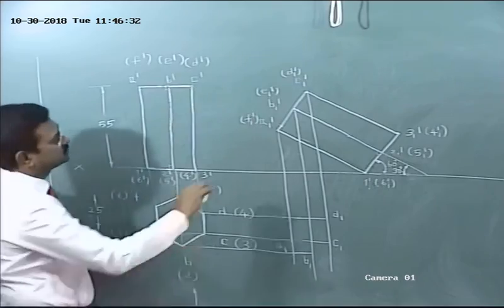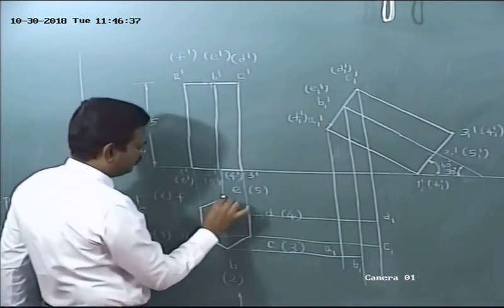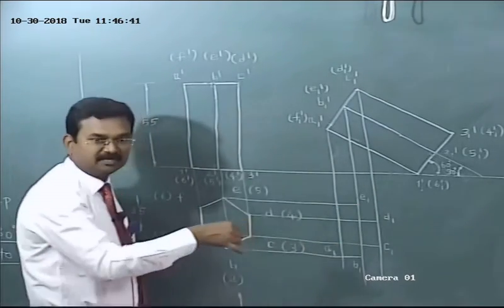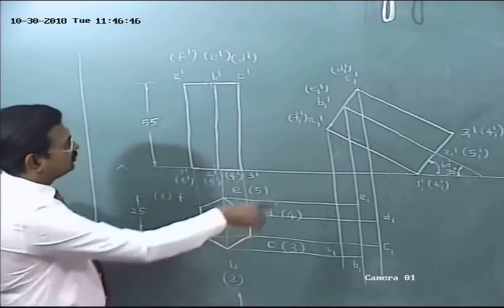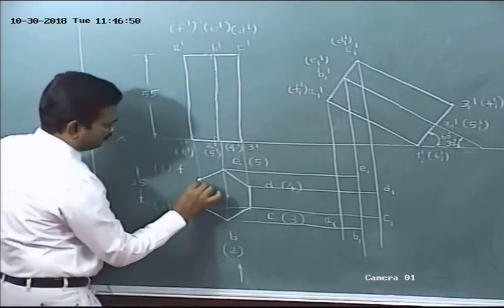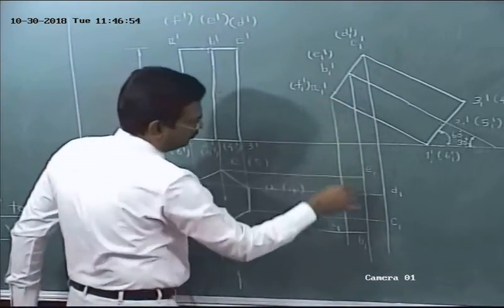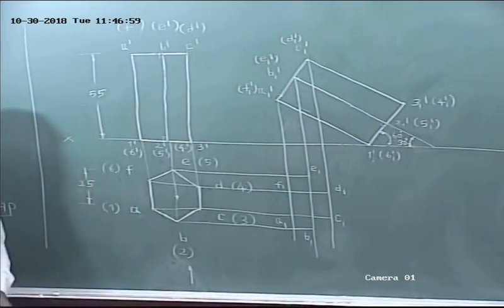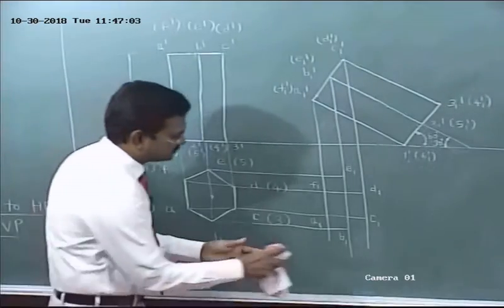Okay. Next one is E. It lies on the same projector. From E, first step top view. From E, draw a horizontal line. E1. So you have to obtain the points in sequence A, B, C, D, E, F. Okay. Next one. Which one is F? Where is F? Here. From F, draw a line. It cuts the projector drawn from F1 dash at F1. Isn't it? So I have obtained all the top base corners. Then erase the unwanted projectors.